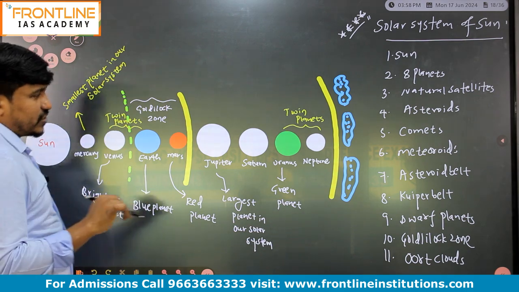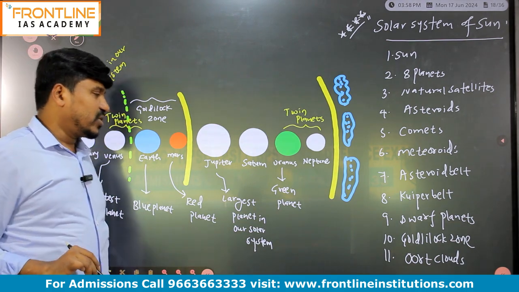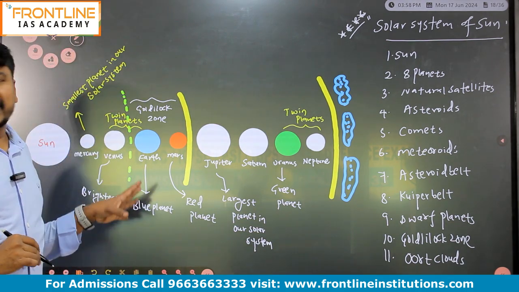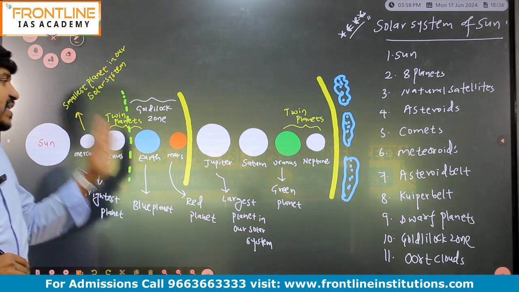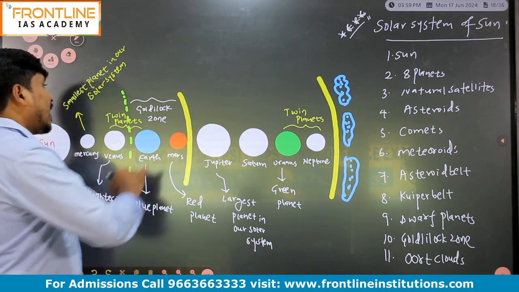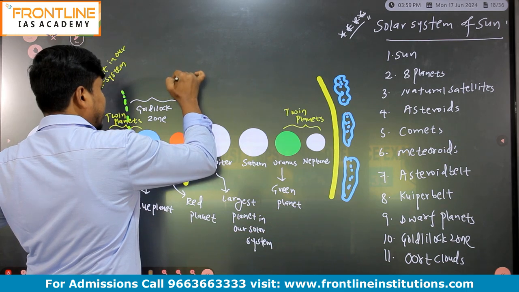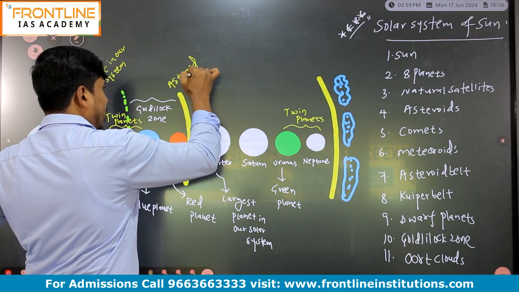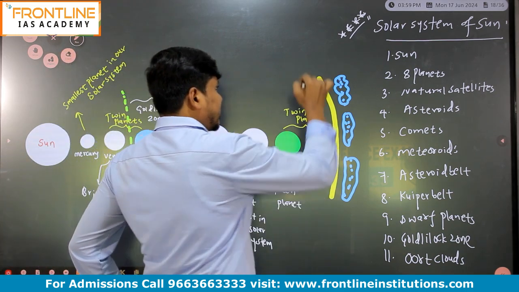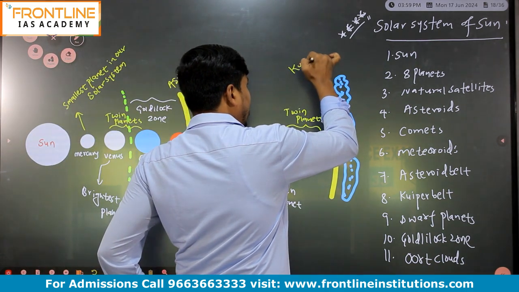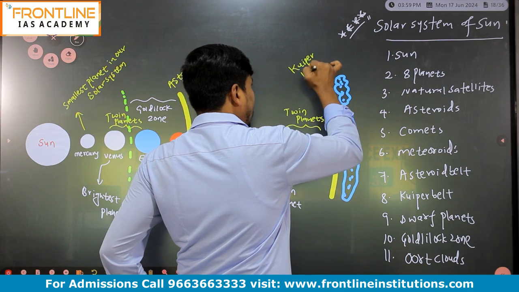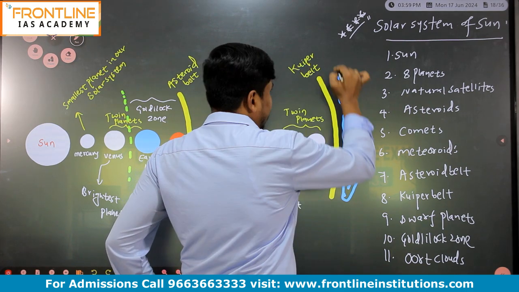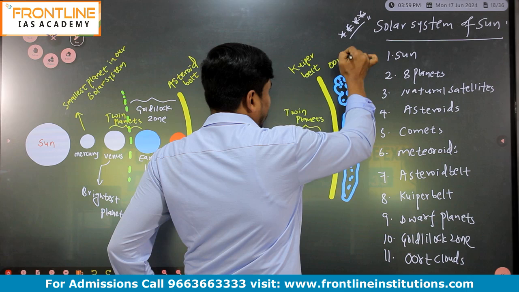So this is our solar system. At least you should remember, you should know which planet comes close to the sun and which planet is away from the sun, and this is the asteroid belt, and this is the Kuiper belt, and this is the Oort cloud.